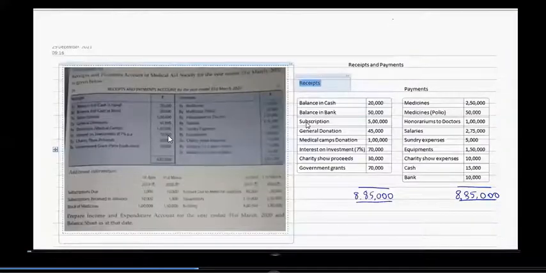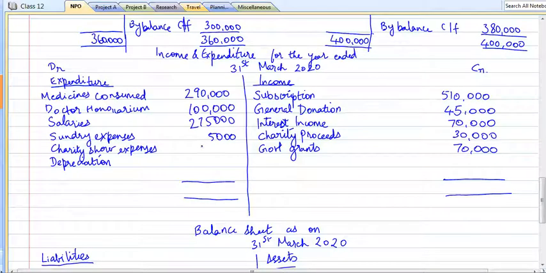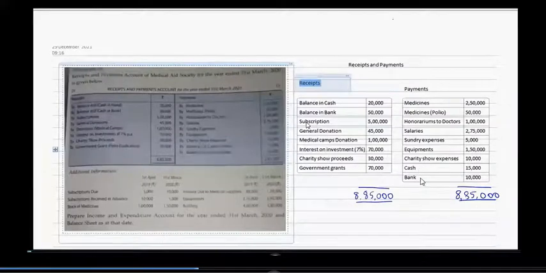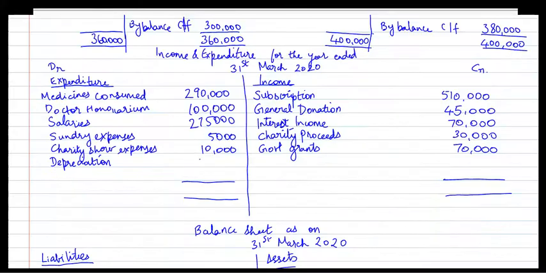Here there is equipment. We won't consider that equipment of 1,50,000 in our expenditure because it is to be capitalized, right? We have already considered it in the equipment account. Charity show expenses of 10,000. And next, these two are cash and bank, which will go to the balance sheet.